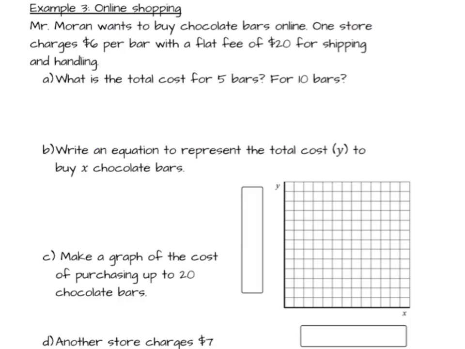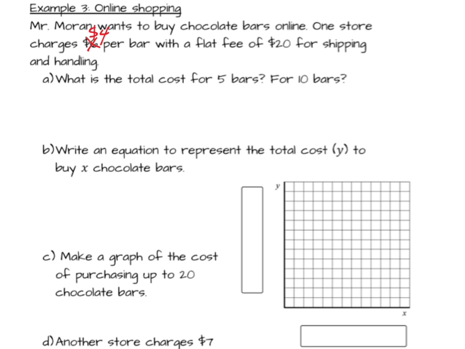All right, example 3, we're doing some online shopping. Ms. Moran wants to buy chocolate bars online. One store charges $6 per bar. Actually, we're going to change that to $4 per bar with a flat fee of $20 for shipping and handling. And our question is, what is the total cost for 5 bars and for 10 bars?